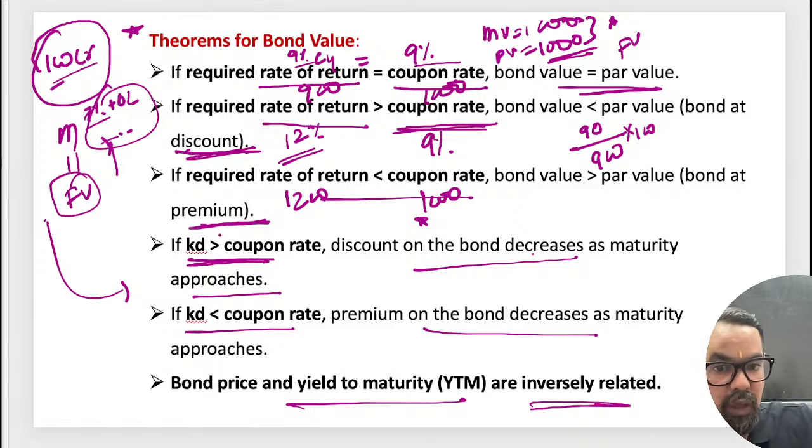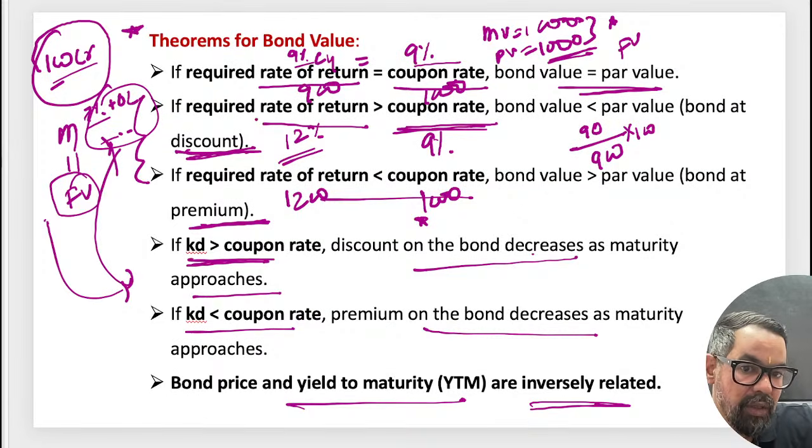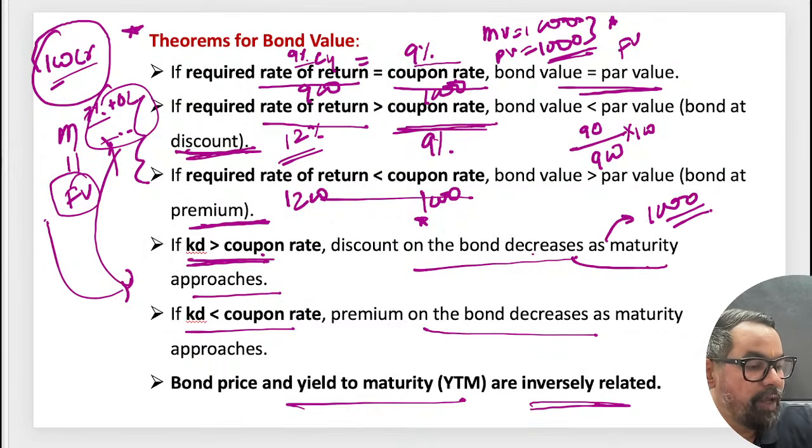Then we have KD, the cost of debt. If the cost of debt, or discount rate, is higher than the coupon rate, the bond trades at a discount. The discount on the bond decreases as maturity approaches. For example, if the discount rate is 13% and the coupon rate is 12%, the discount decreases as it reaches maturity, because on the day of maturity it will come to exactly the face value, irrespective of market prices.